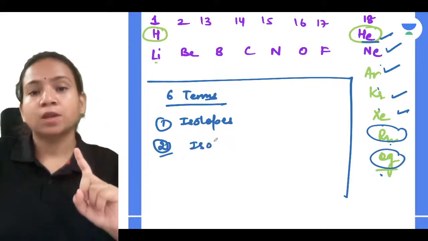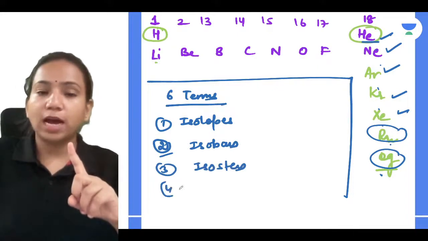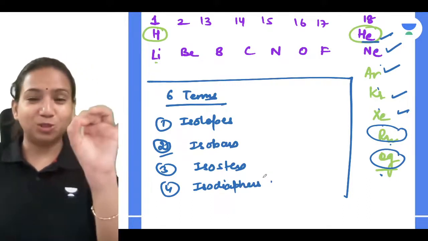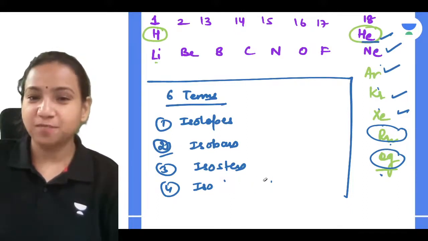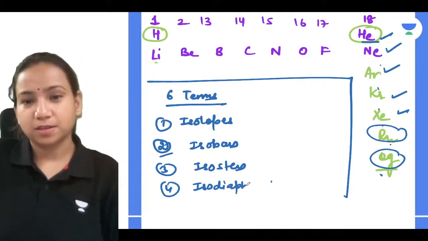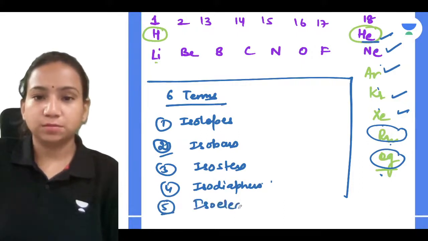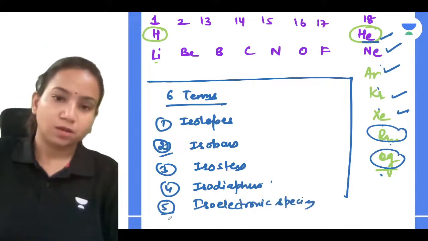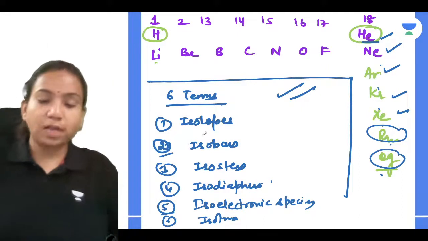So we have isotopes, isobars, isosters. Then we'll also be learning about isodiaphers. It's not isodiapers, many people say isodiapers, but it's not diaper. Then you have the isoelectronic species, and you have isotones. So all these terms we will be learning in the next class, guys. So make sure you all are joining the next class.